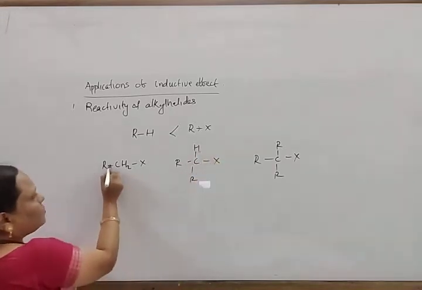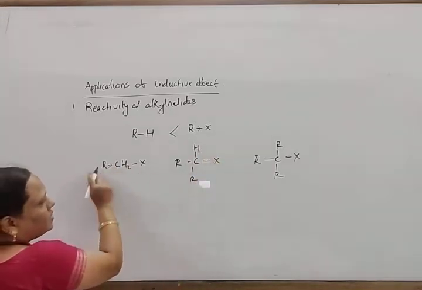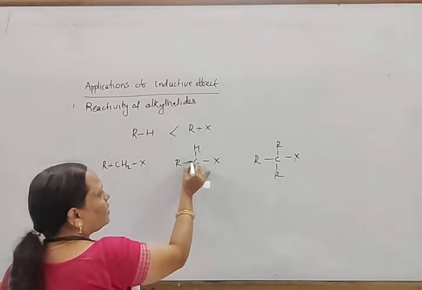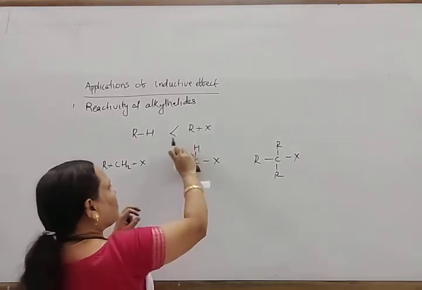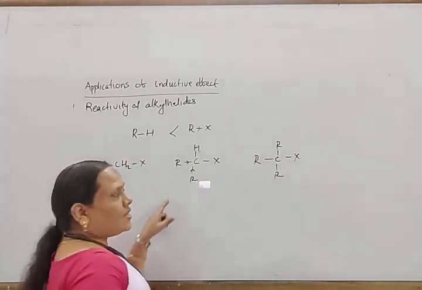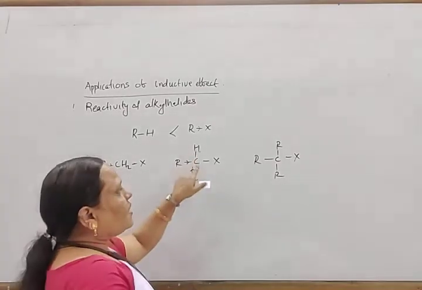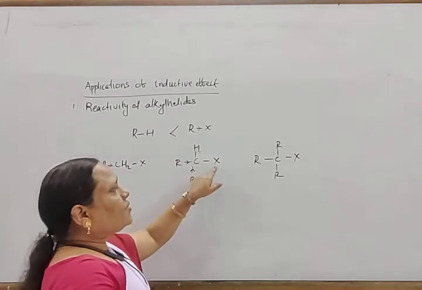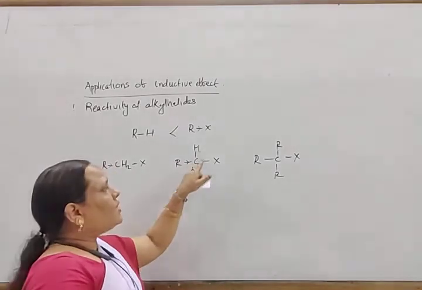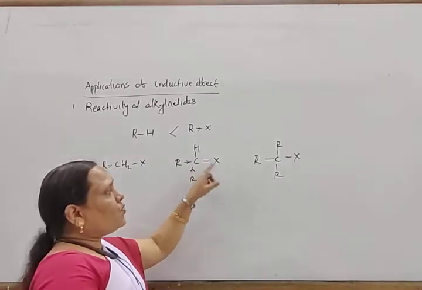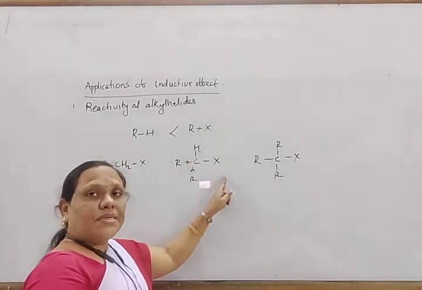Friend, if there is one alkyl group, it releases electrons towards the halogen. If there are two alkyl groups, they release electrons towards it, intensifying the electron density on the halogen atom, so it becomes more polar and bond breaking takes place more easily.